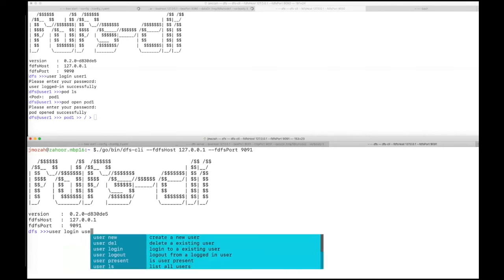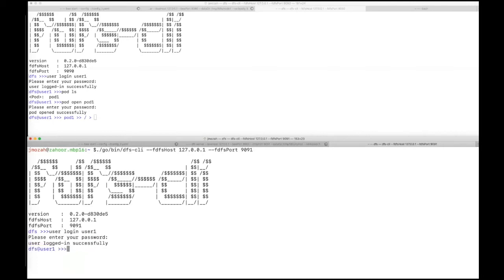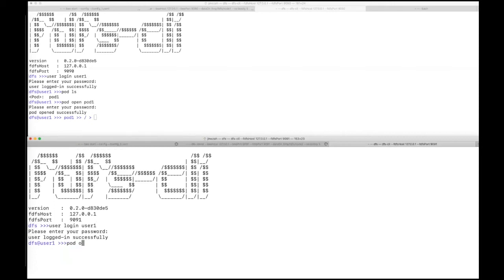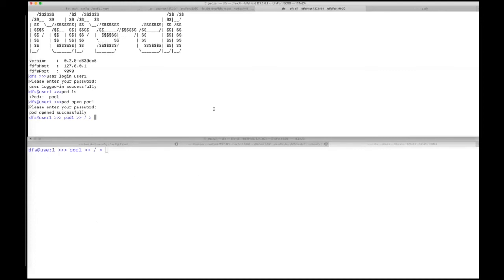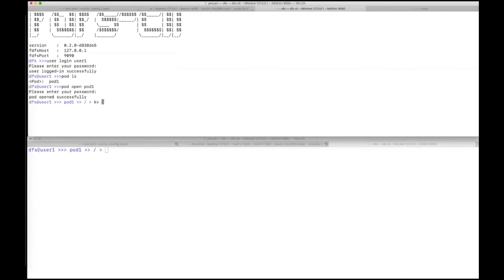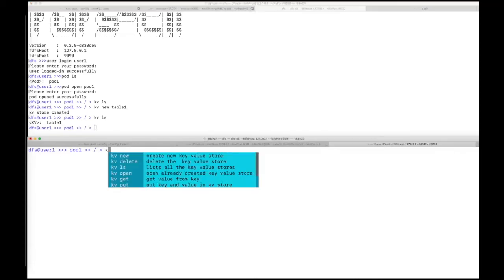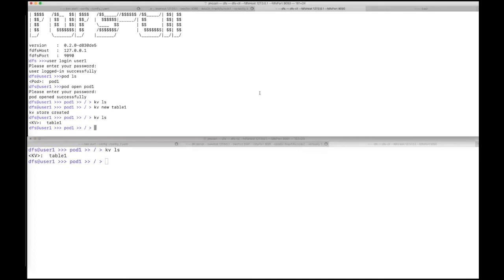Let's do the same here. User login user1. Let's open the pod. Yeah, it is opened. Now let's do something. So all the key value store commands start with the kv command. kv ls. There is no key value store right now. kv new table1, let's create a table. So let's see that the table is here. Yes, it is reflected here also.